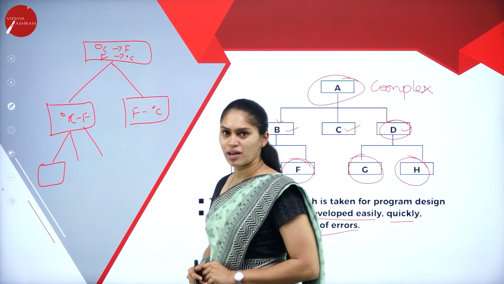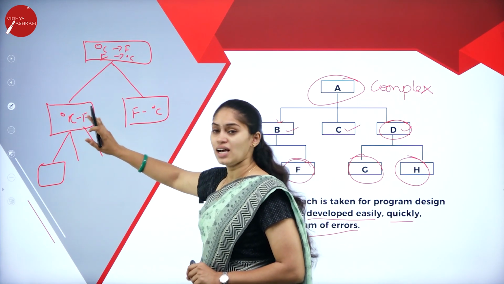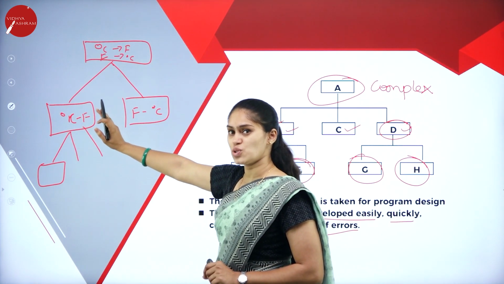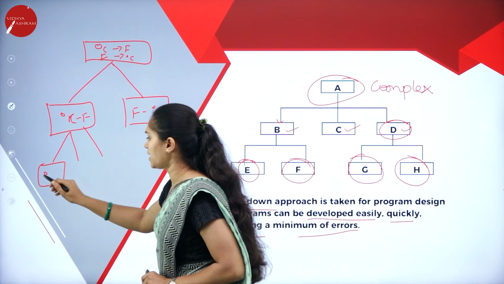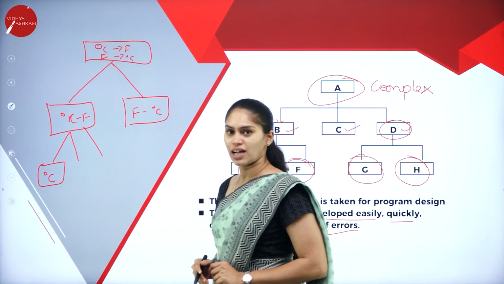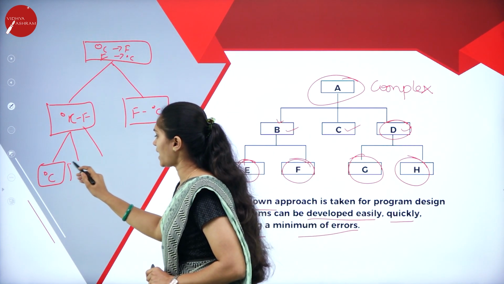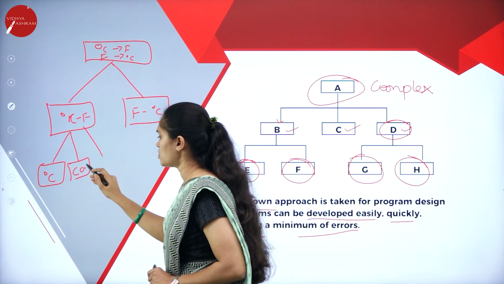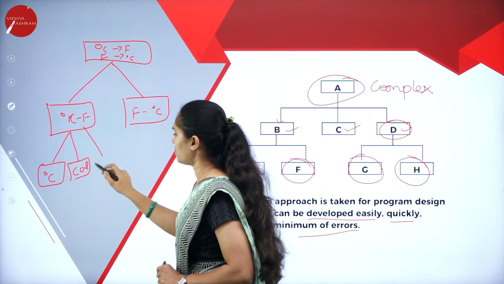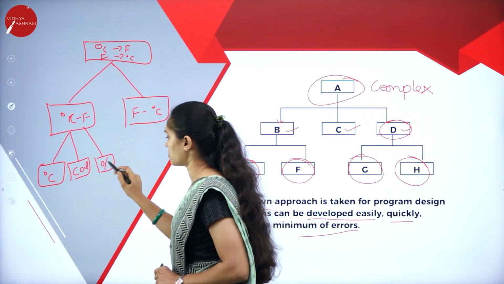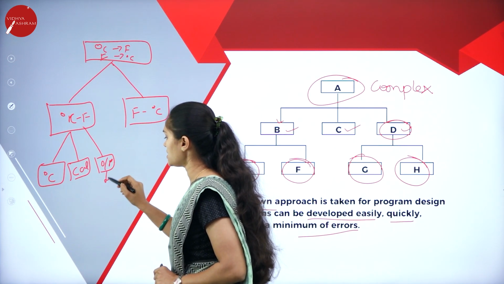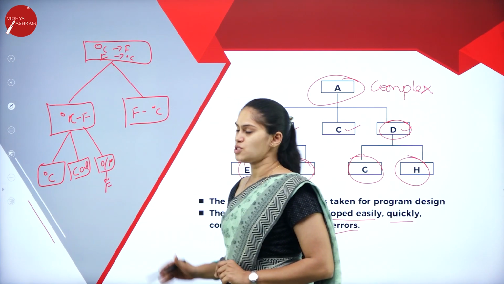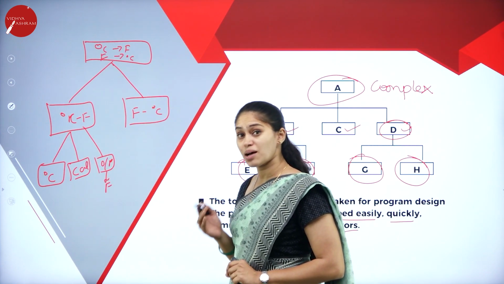What type of input? Since I am converting Celsius to Fahrenheit, it must be degree Celsius. That will be the input, and I have a calculation part here. After the calculation is done, it gives me the output. What is the output? That is Fahrenheit. So this is one submodule, or subproblem.